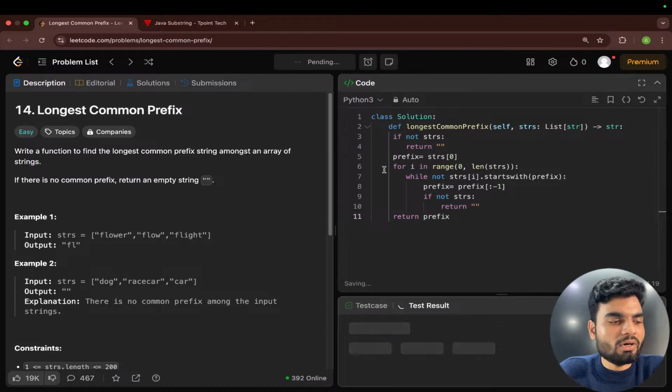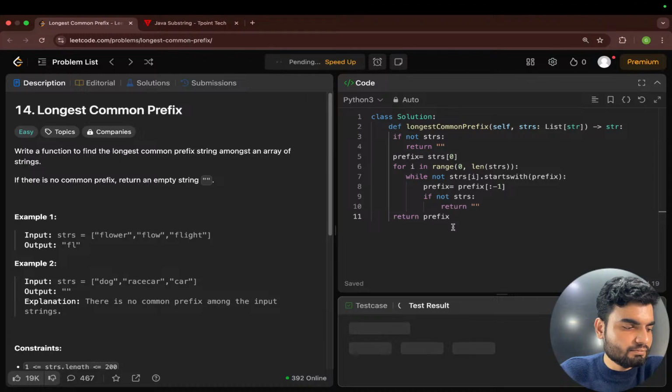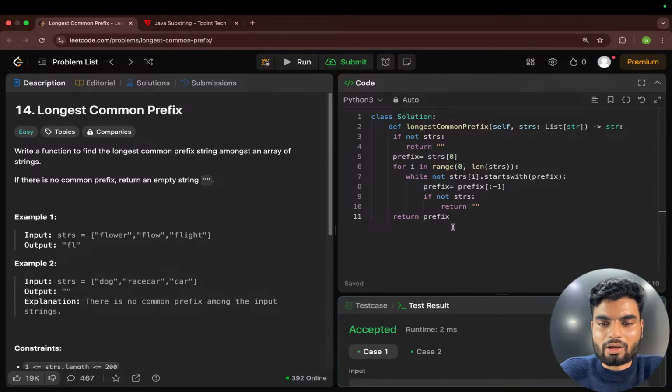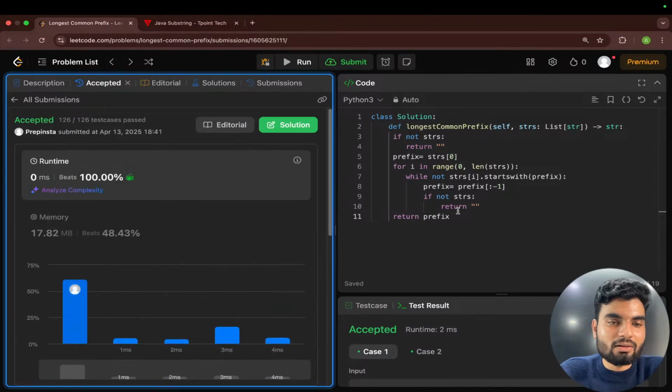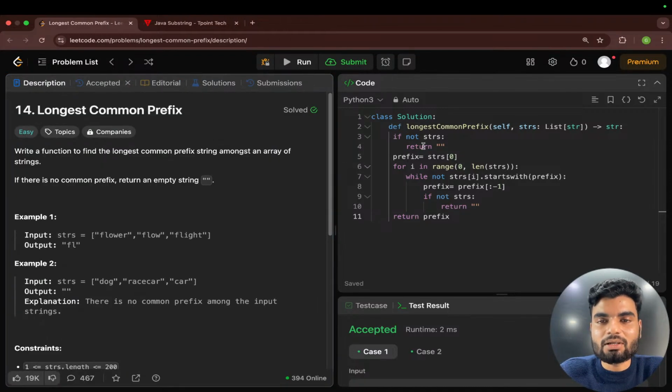So I hope this should work. Then we'll do a dry run. Now in Python this is working, in Java this is making a problem. Don't worry. I'll do a dry run, then we'll fix the code in Java and C++, beating 100%.